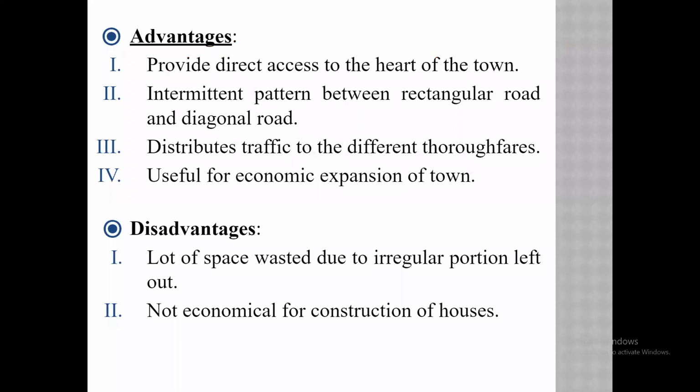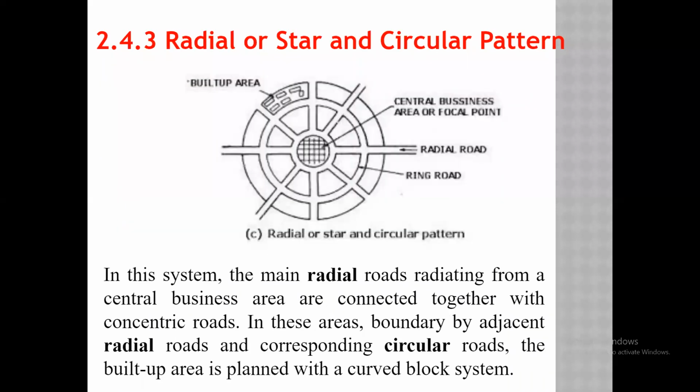Then there is also a disadvantage. A lot of space is wasted due to the irregular portions left out, which is not economical for the construction of houses. The rectangular portion is very suitable for the construction of houses, because the wastage of area is very little in the rectangular pattern. But in the radial system, a very large area is wasted.